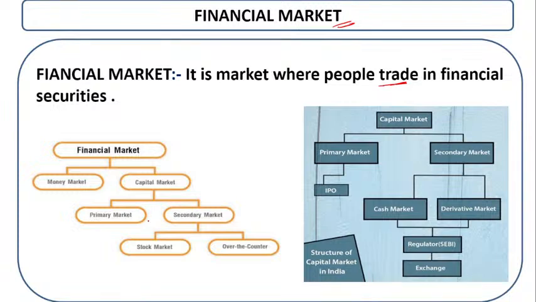The financial market is categorized into two parts, that is the money market and the capital market. But in today's lecture we are not studying the money market and the capital market. We are just focusing on derivatives, because they have their own importance in your UGC NET. In short, the money market is for the short period and the capital market is for the long period. Now the capital market is categorized into two markets.